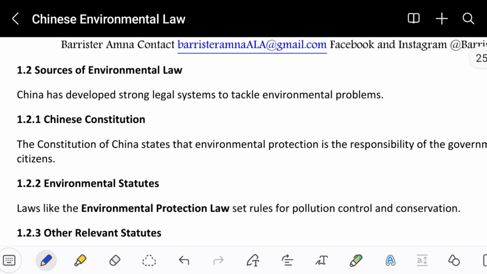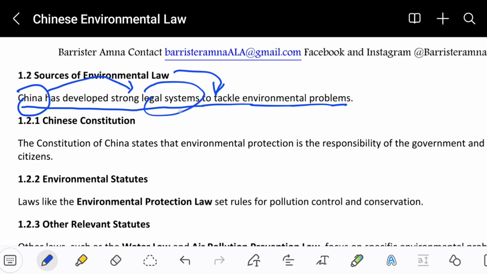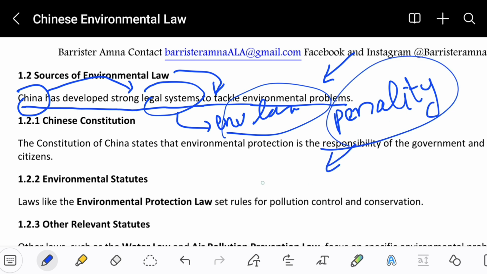Sources of environmental laws. China has developed a strong legal system to tackle environmental problems. So in these sources, you have to write that the government of China has developed a few legal systems that contain the environmental laws as well. The environmental laws include many penalties for people who commit crimes, such as throwing chemical waste in the river. The people who commit such crimes are known as polluters.